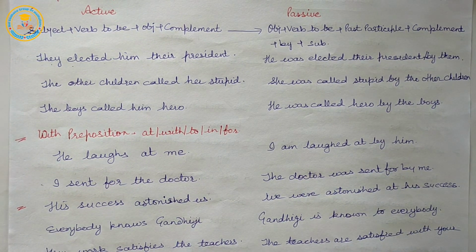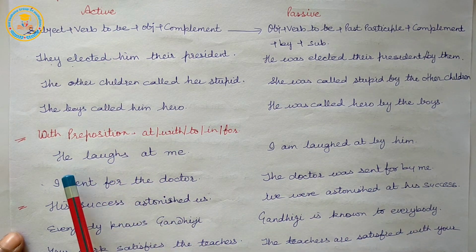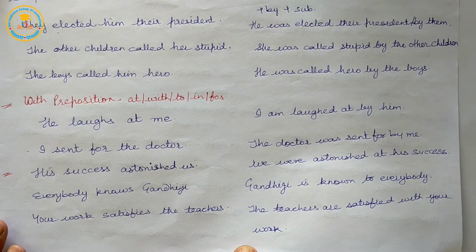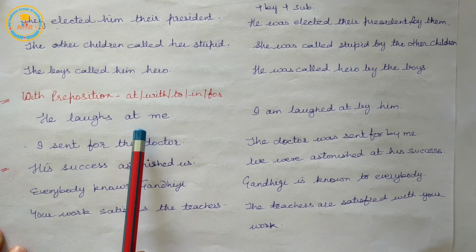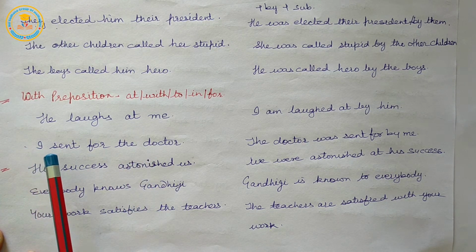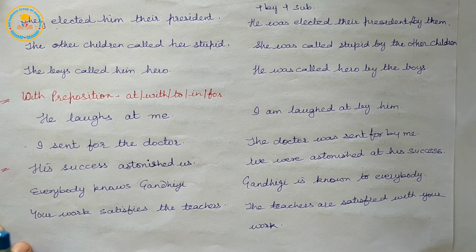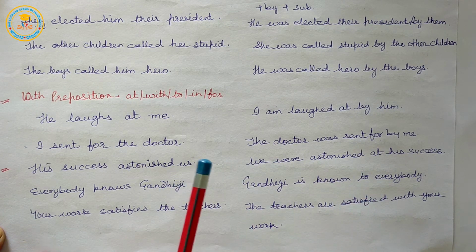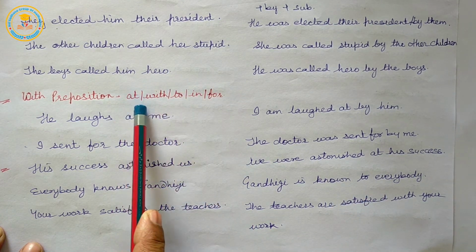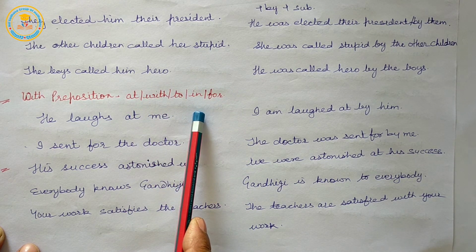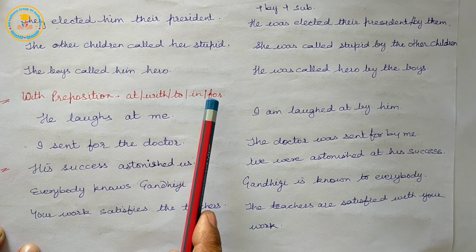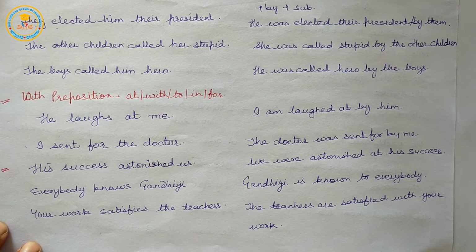So, for a verb with a preposition coming after it, regard the preposition as a part of the verb. And sometimes in passive voice, we would have to use these prepositions instead of by, according to the expression of the active sentence.